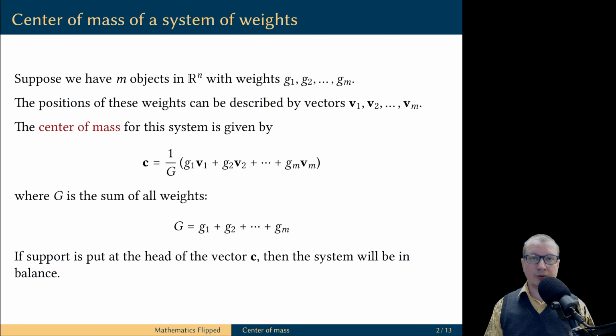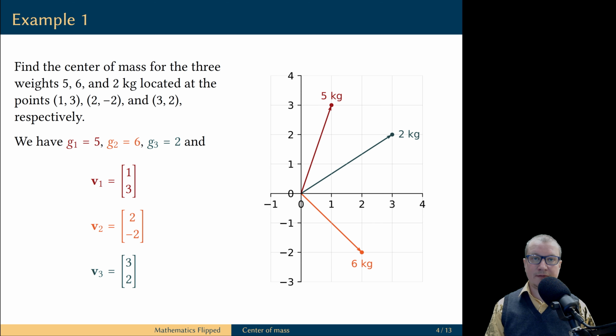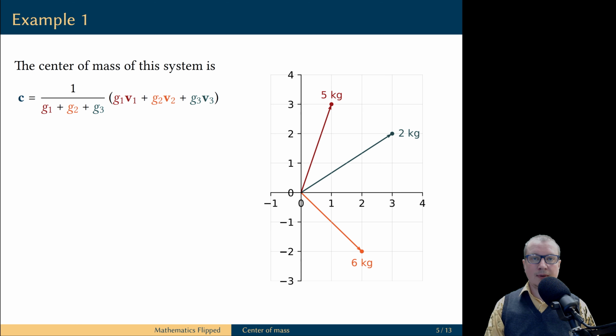So let's learn how to compute centers of mass and how to balance such systems of weights. In the first example, we have a system of three weights and we need to find its center of mass. So the three weights are 5, 6, and 2 kilograms respectively, and we write three position vectors, one vector for each weight. We can now compute the center of mass of this system as a weighted average of three position vectors. We use the given data to compute the value of this expression, and this expression is a scalar multiple of a linear combination of columns.